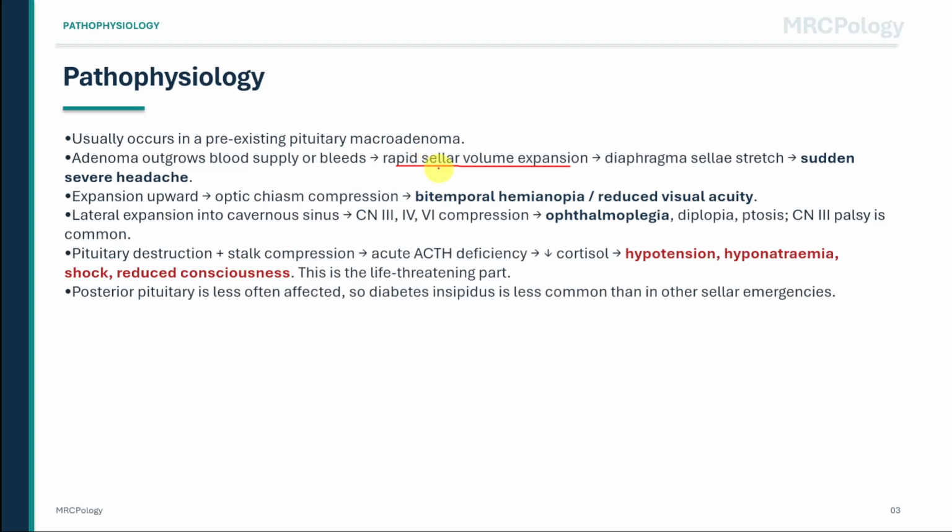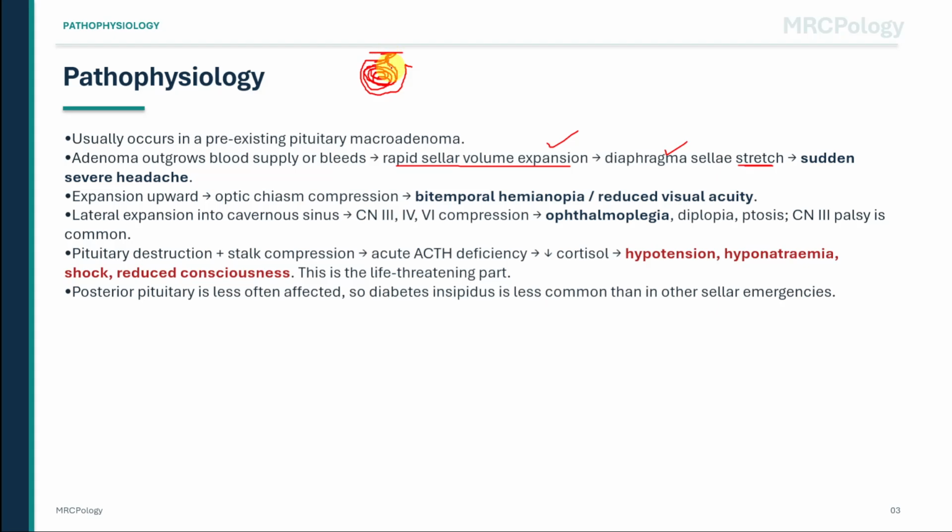Pituitary apoplexy usually occurs in a pre-existing pituitary macroadenoma. A macroadenoma means a pituitary adenoma larger than 1 centimeter. The tumor may outgrow its blood supply, or it may bleed into itself. Tumor bleeding or infarction leads to rapid expansion inside the sella. This stretches the diaphragma sella, which is the dural roof over the pituitary fossa. That stretch explains the classic sudden, severe headache, often felt behind the eyes.